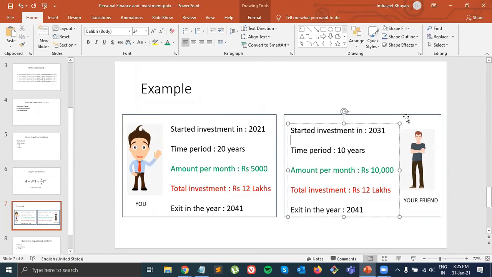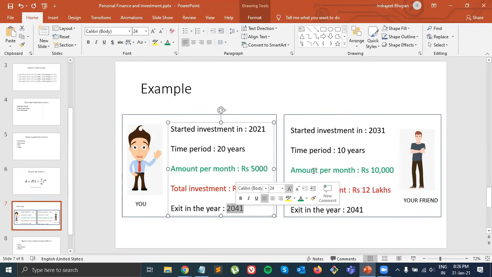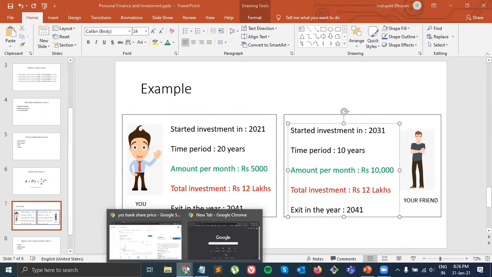Now, after 10 years, one of your friends realized that okay, you are investing, so I'll also start investing. So in the year 2031, this guy thought that okay, let me also start investing. Since I'll invest only 10 years, not 20 years, I'll put double the money. He'll say, okay, you have invested 5,000 rupees, I'll put 10,000 each month. So the total investment is the same, 12 lakhs here, 12 lakhs here. He will also exit in 2041 and you will also exit in 2041. Now let me show you the difference.